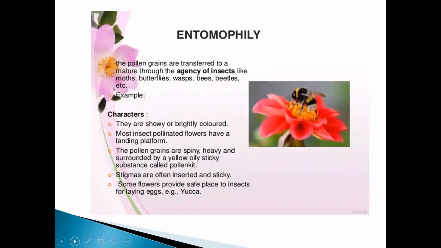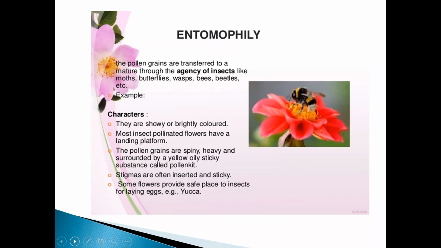Next, coming to entomophily. One thing you need to remember, students: whatever we are going to study hereafter, all of it comes under zoophily. Zoophily means animal pollination.